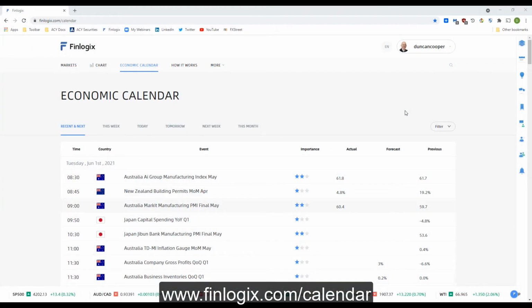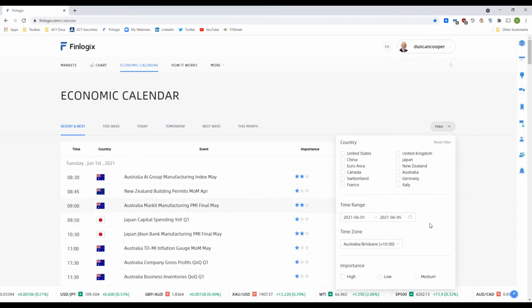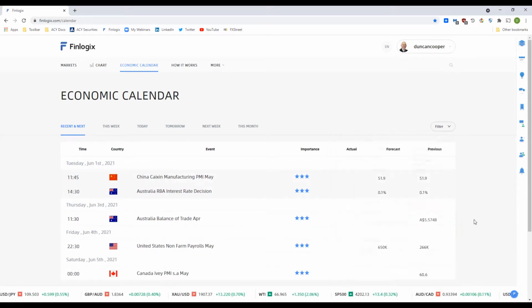Okay, so first up I'm just going to look at the economic calendar at FinLogic. Now I am going to be reviewing the Australian dollar to US dollar today, so I'm just going to filter just for the high news items. Here we go. I want to look at what can impact the Australian US dollar.